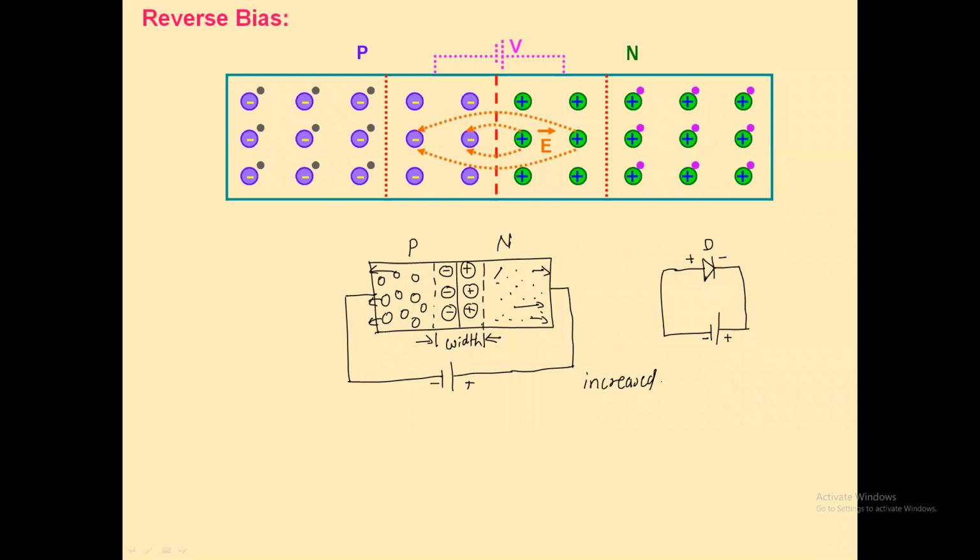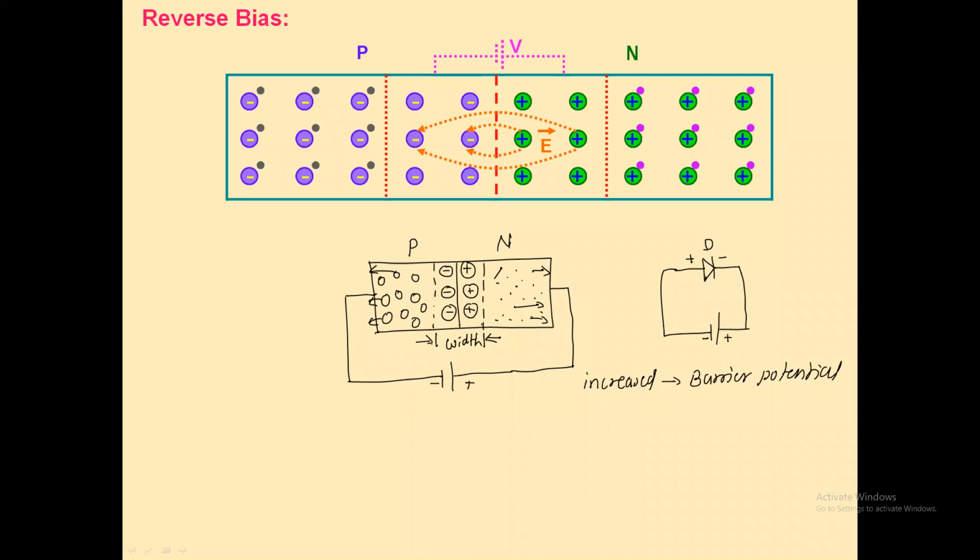Exactly reverse. And when the width of the depletion layer increases, it means the barrier potential is also increased. This is the major difference between the reverse bias and the forward bias.